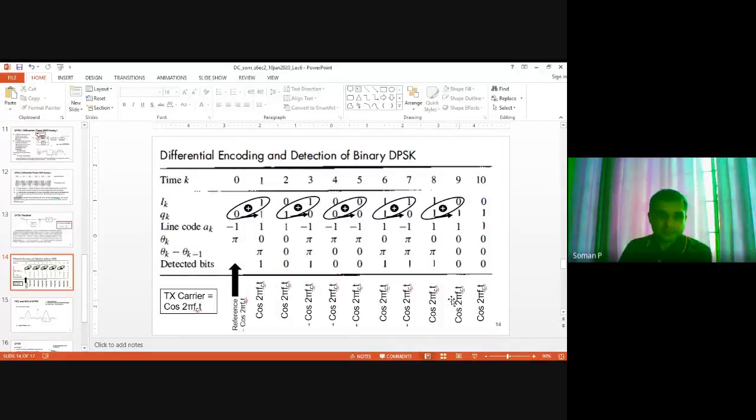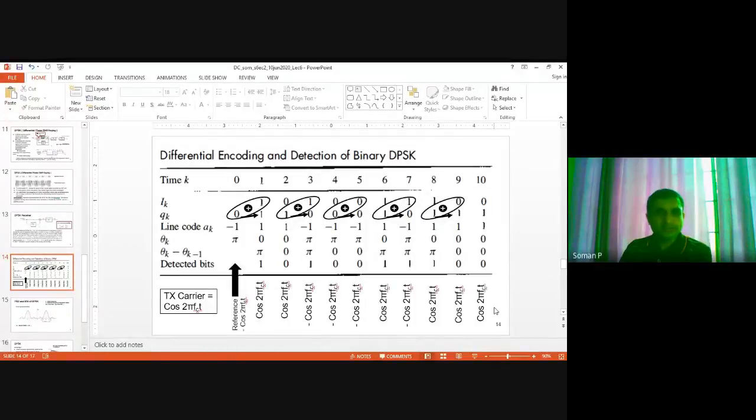Okay. So at the bottom, what I have written here is the actual waveform transmitted during that period. For this bit time, cos 2 pi fct is sent. This bit time, cos 2 pi fct, that corresponds to the line code. Line code is 1 1, so cos 2 pi fct. It is minus 1, so minus cos 2 pi fct. Minus 1 minus 1, minus cos 2 pi fct in both, and then 1, cos 2 pi fct, and so on. So this is the actually transmitted waveform.